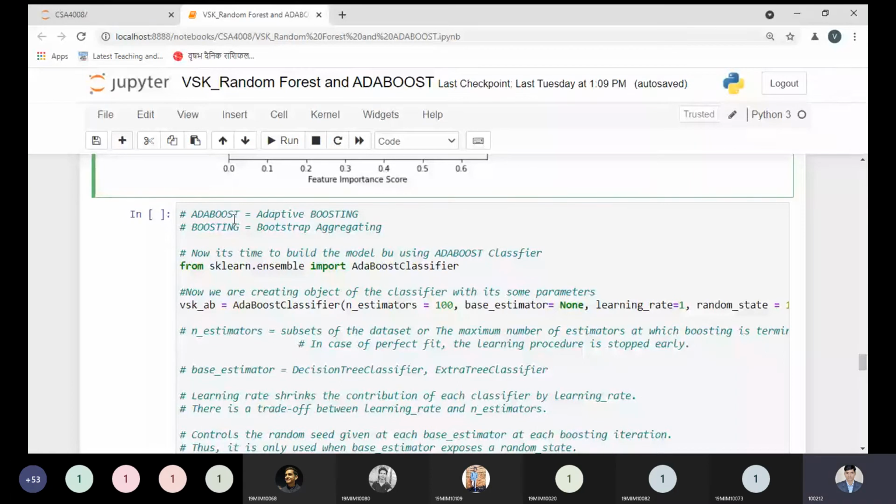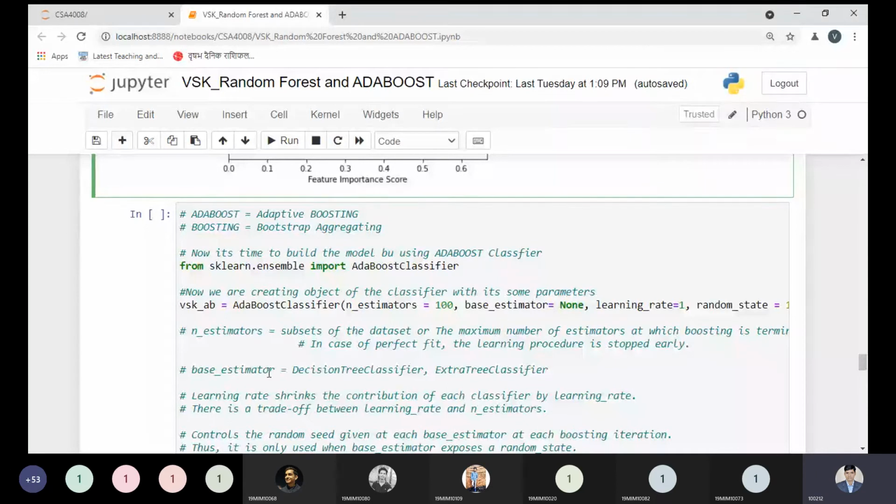And boosting itself belongs to the bootstrap aggregating. Okay, so now it's time to build our model by using the AdaBoost classifier. Same thing we have done with the random forest, from the ensemble library we will import our important class that is known as the AdaBoost classifier. We used the random forest classifier before, but here we are using the AdaBoost classifier, and that is the point we need to keep in mind.